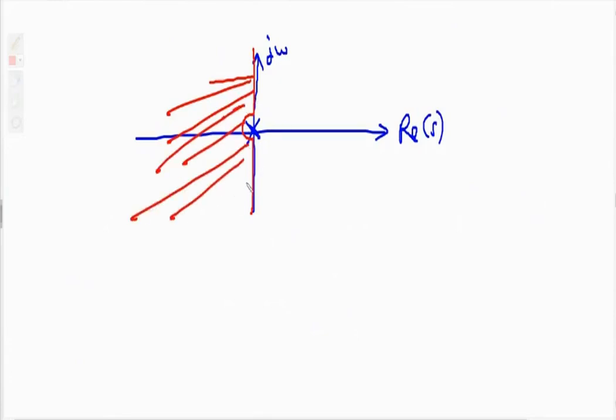You should draw parallel lines. So this is the region of convergence, the left half of the S plane.